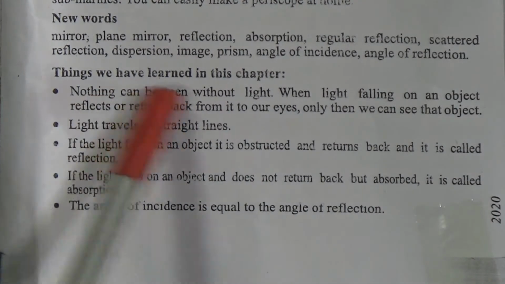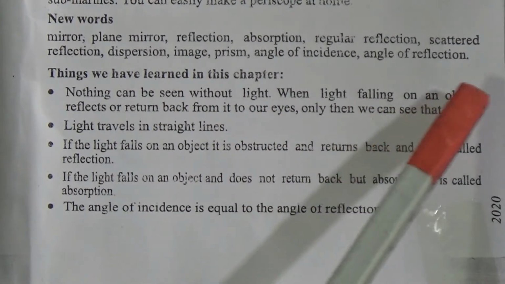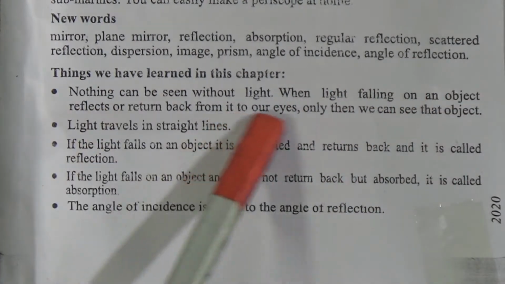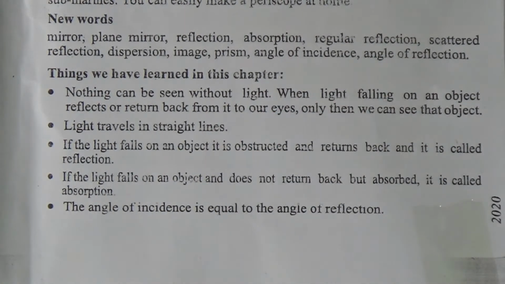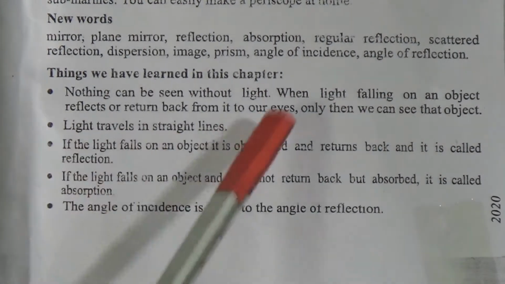That means nothing can be seen without light. When the light falling on an object reflects or returns back from it to our eyes, only then we can see the object. Then light travels in a straight line.